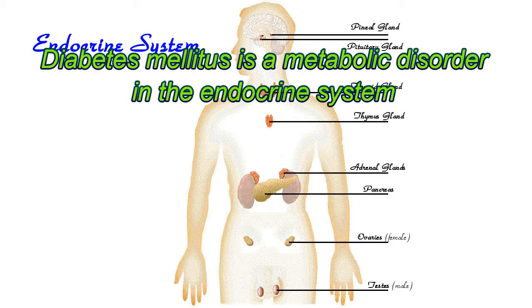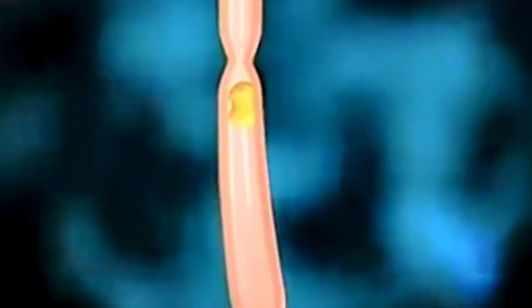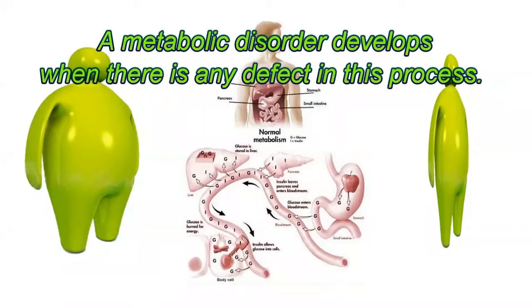Diabetes mellitus is a metabolic disorder in the endocrine system. Metabolism is the process to make energy from the food you eat. Mechanical and chemical means in your digestive system break down the food into nutrients your body needs. A metabolic disorder develops when there is any defect in this process.